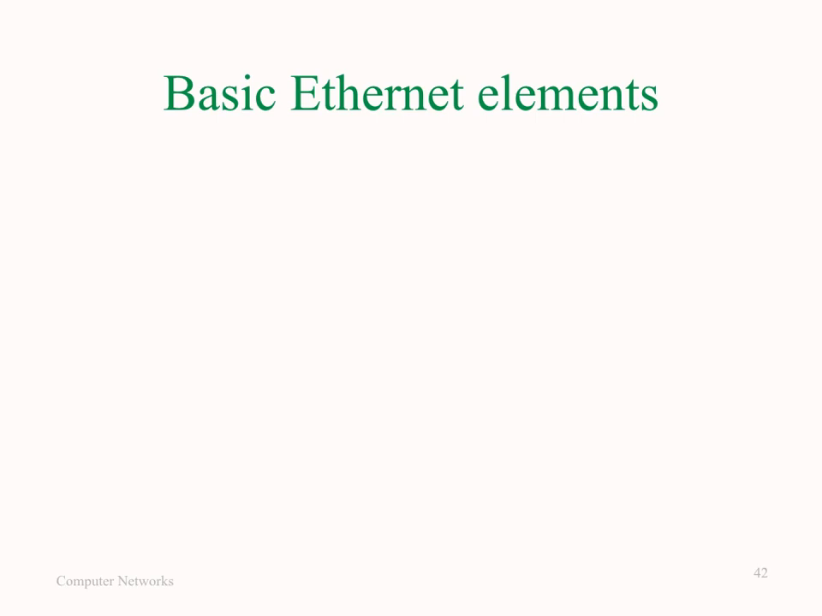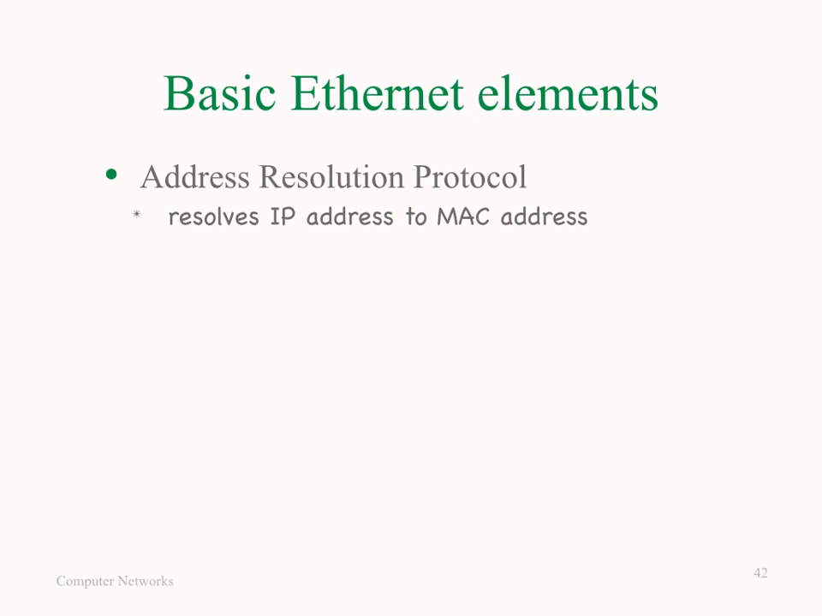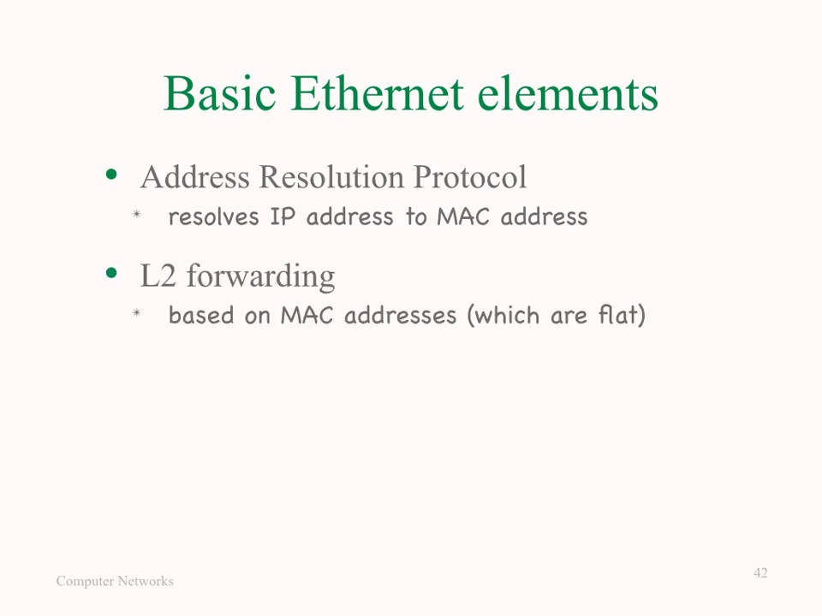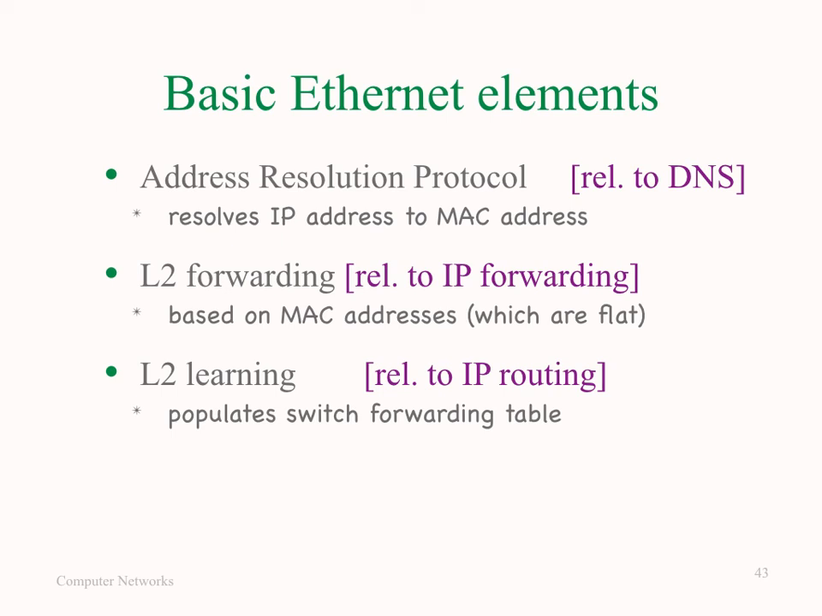Now, to recap, we saw the following basic elements of an Ethernet network: address resolution protocol, which resolves IP addresses to MAC addresses; L2 forwarding, which is based on MAC addresses, which are flat; and L2 learning, which is how the forwarding tables of link layer switches are populated. Now, address resolution protocol is related to DNS, with the difference that ARP relies on broadcasting, whereas DNS relies on this logically centralized map, which is stored in DNS servers.